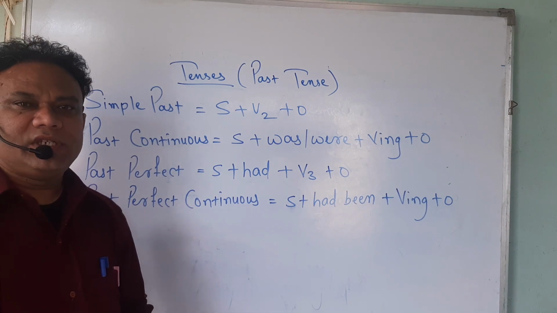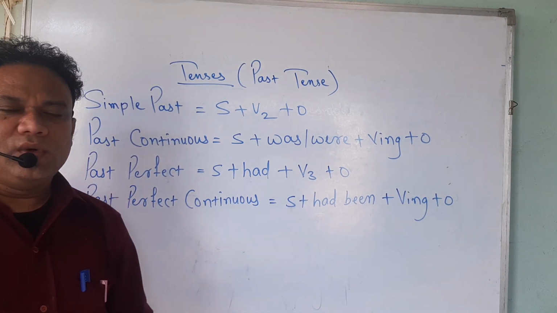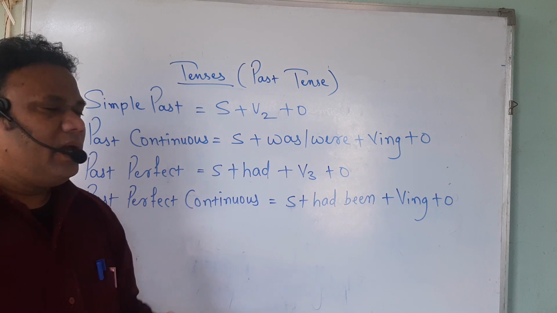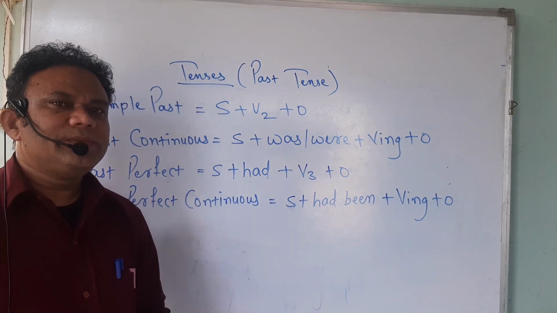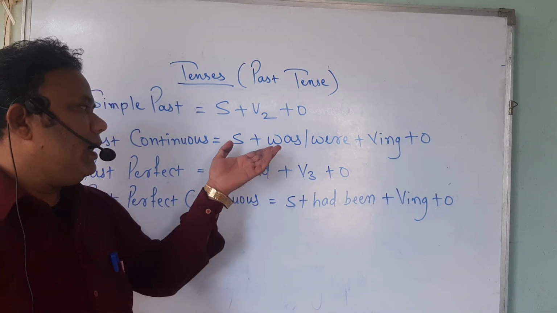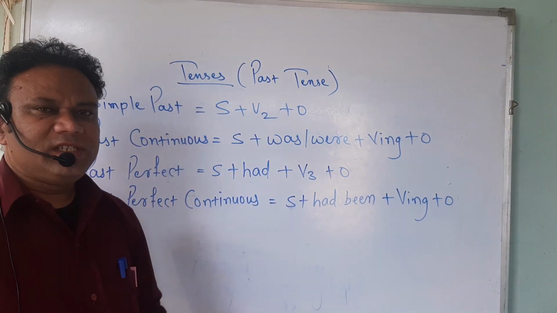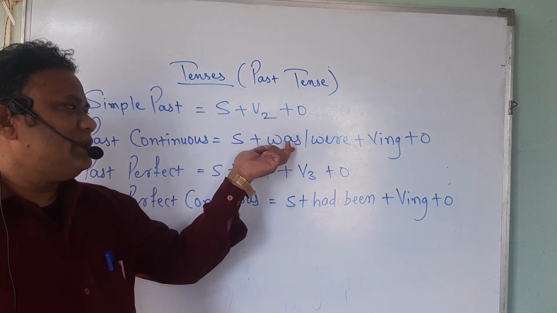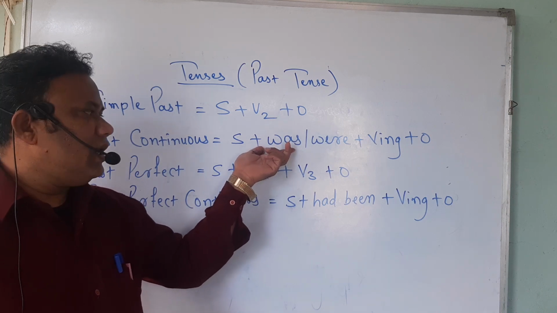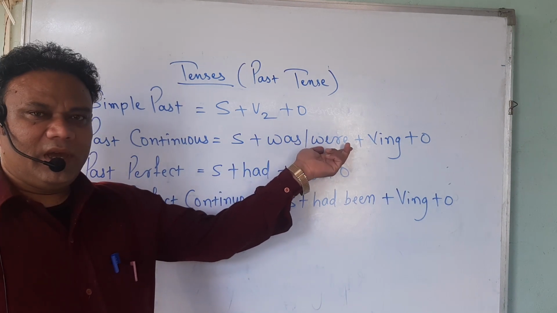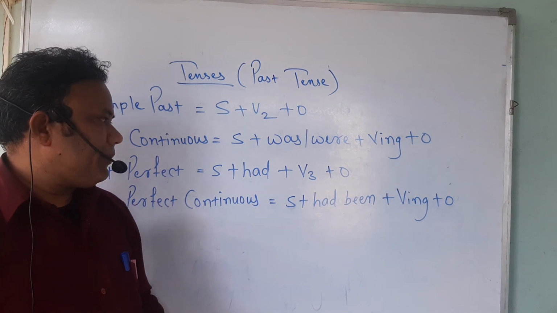In past continuous tense, after the subject we have to use was or were, and after that we have to use the ing form. It is very easy to decide whether we have to use was or were. Obviously, for a singular subject we have to use was, and for a plural subject we have to use were.